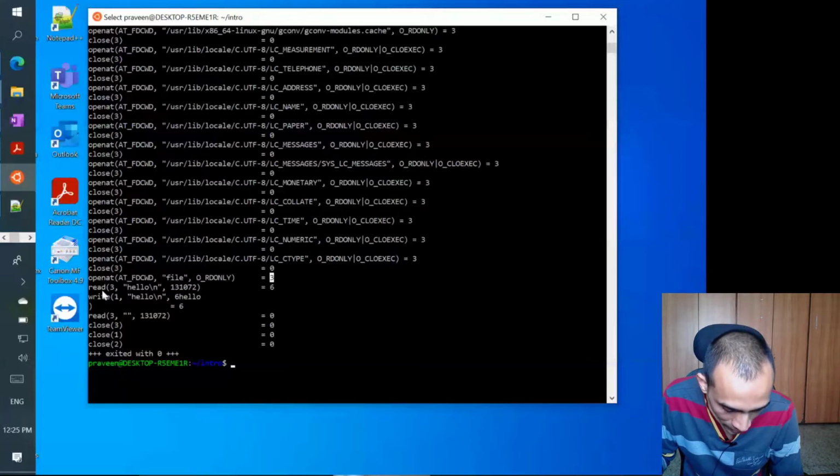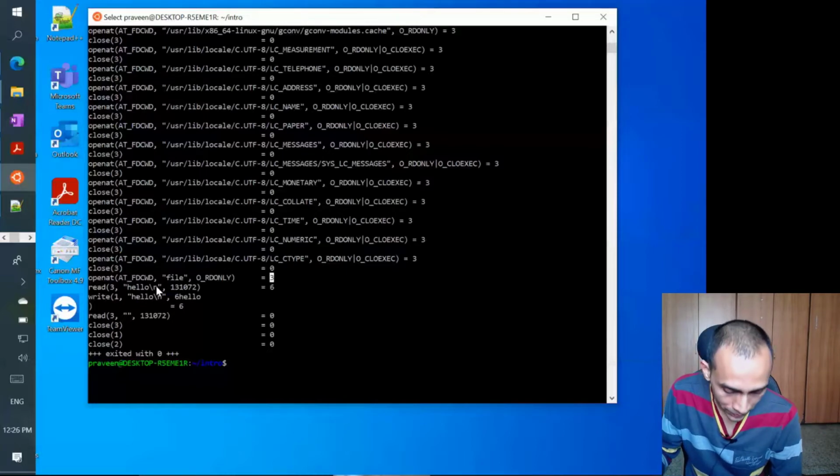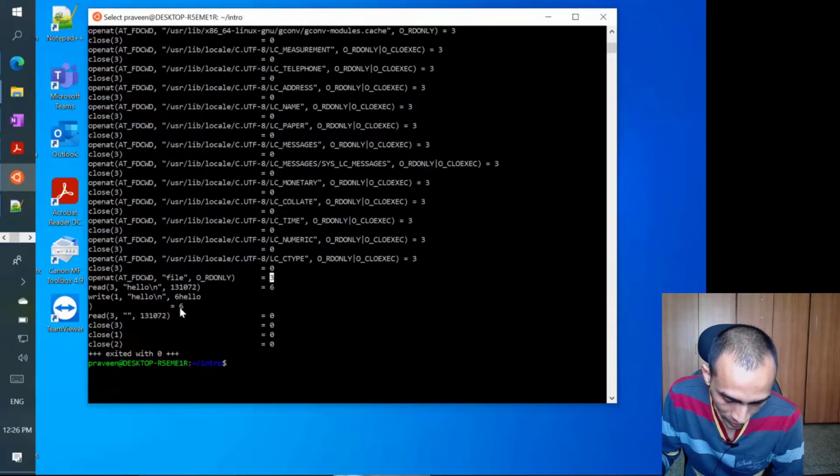So it did a read operation with file descriptor 3, and the buffer returned "hello\n", which was the content of that file, so the number of bytes returned was 6. And then this cat program is going to print it on the console. The standard output is file descriptor 1, so it uses a write system call to print on the standard output, which is your monitor, the console. So it prints the same output that was there in the file, and that also returns 6.